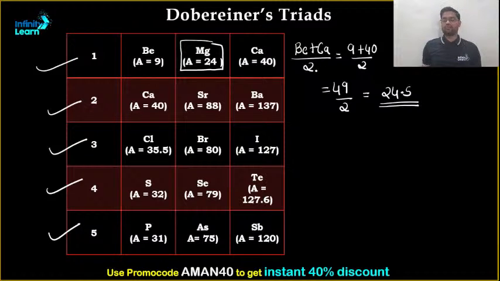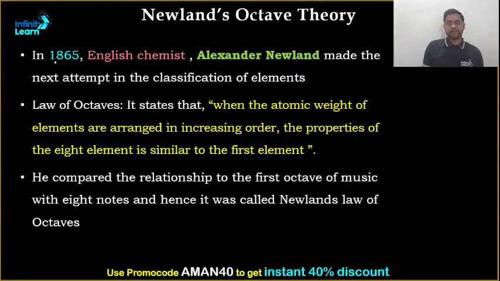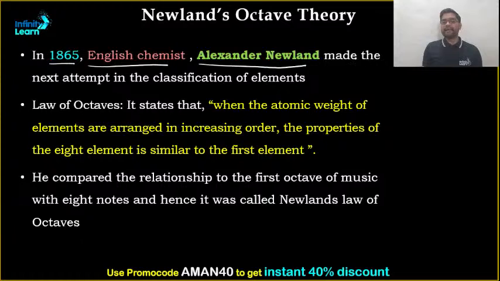The next one to attempt the classification of elements in the form of a periodic table was Newland, and he gave Newland's law of octaves. In 1865, an English chemist, Alexander Newland, made the next attempt in the classification of elements. The law of octaves says that when the atomic weights of elements are arranged in increasing order, the properties of the eighth element are similar to the first element. The property of every eighth element is similar to the first.